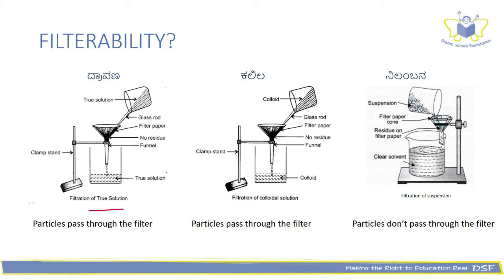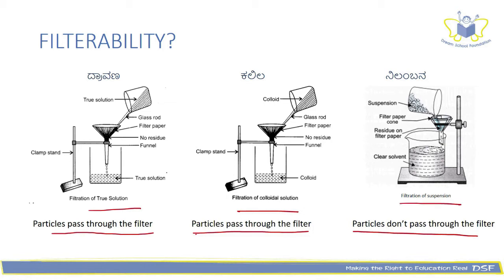In a solution, the particles pass through the filter, hence cannot be separated through filtration. In case of a colloid, the particles also pass through the filter, hence filtration cannot be used to separate particles in a colloid. Particles do not pass through the filter in case of a suspension, hence we can use this technique to separate the particles in a suspension.